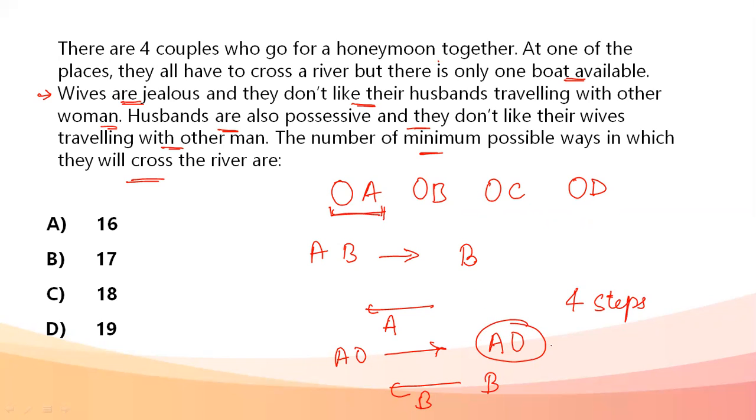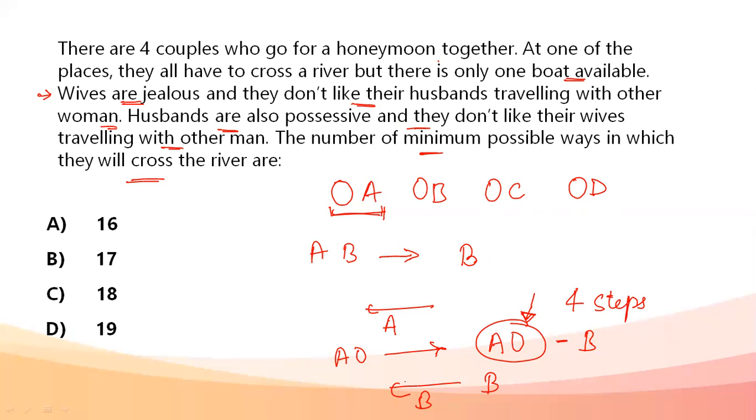Now see, this step is not where the transportation is complete. B has to come to the other side, because it is said that if it's a couple, the couple has to be alone. You cannot have some other men on the other side. So in these 4 steps, one couple, the first couple, has reached the other side.